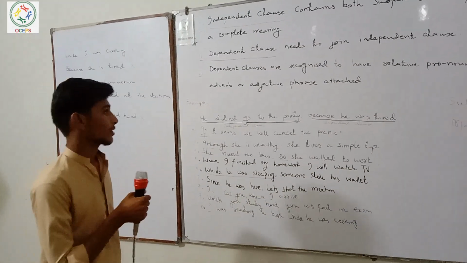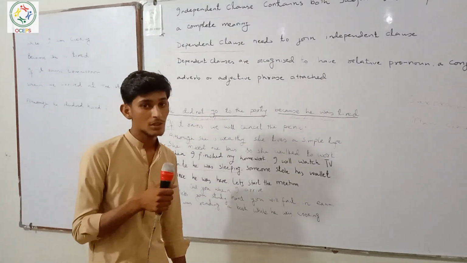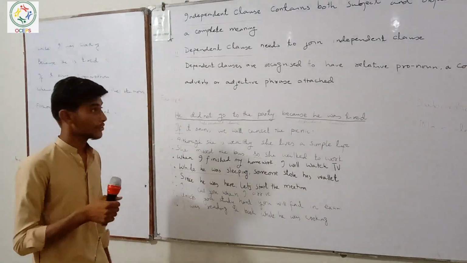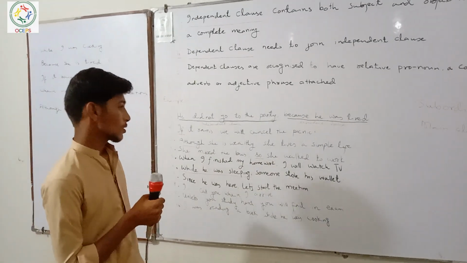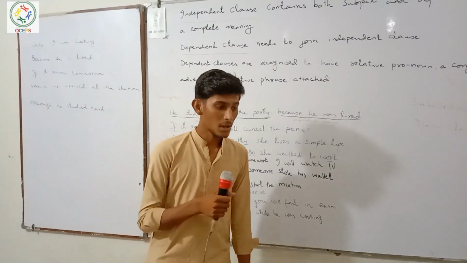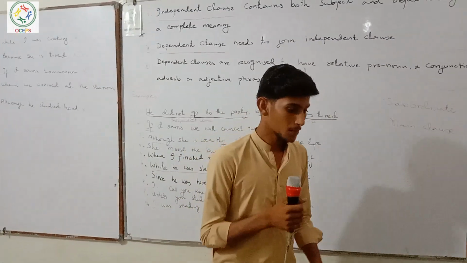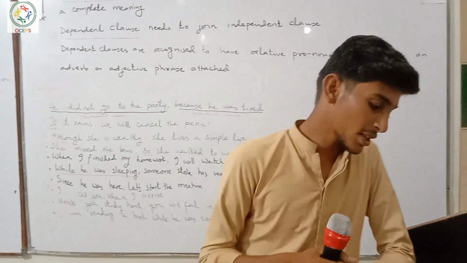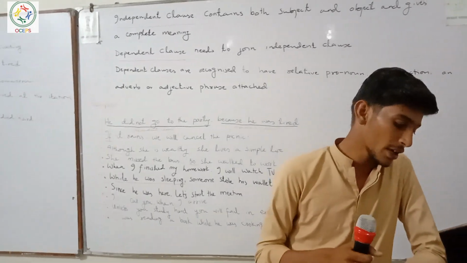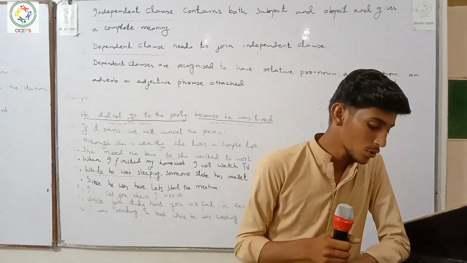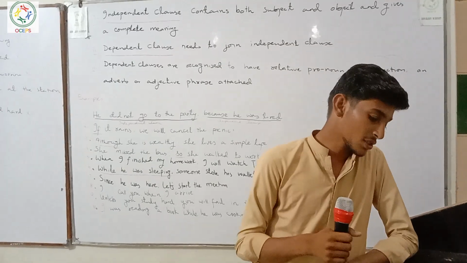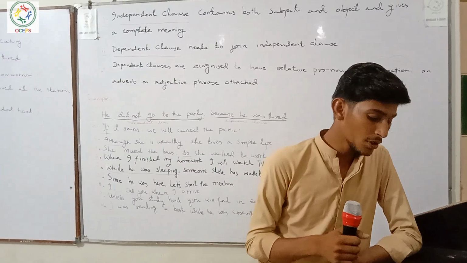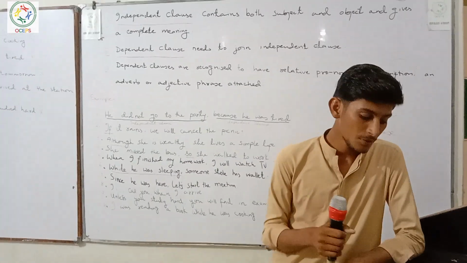Independent clauses are recognized to have relative pronouns and conjunctions in adverb or adjective phrases attached. First of all, I'll tell an example. First is: I am studying English so I can travel abroad. So "I am studying English" is an independent clause, so I can travel abroad is also an independent clause.